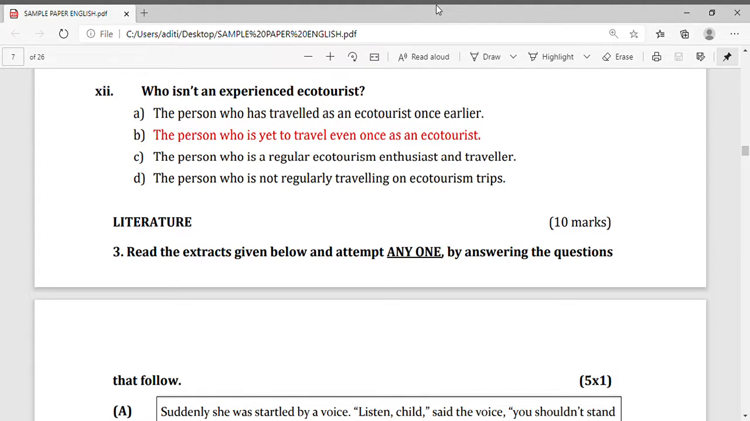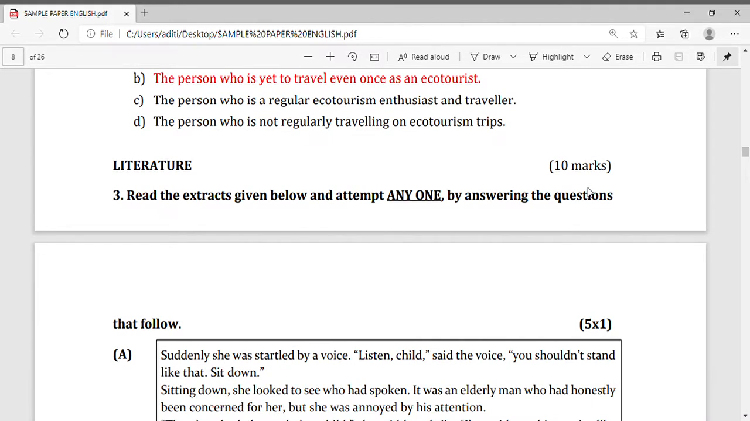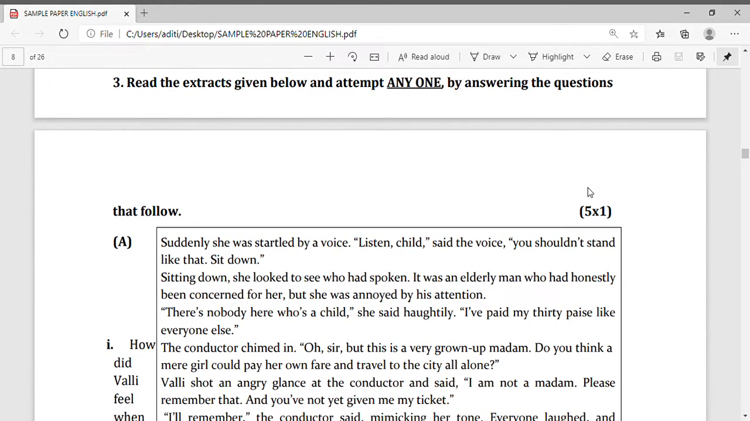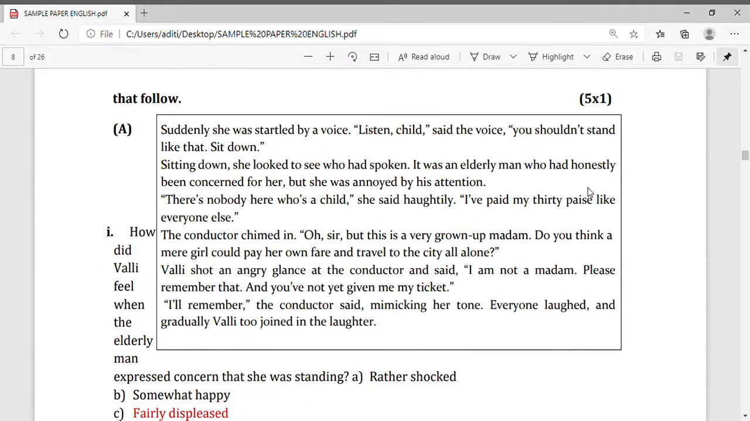Now, come to the literature part. That is question number 3. Read the extract given below and attempt any one by answering the questions. See, here two things are given. Question number 3 is also an objective question from your literature portion. Number A is of 5 into 1, which means you have to attempt only one, and here the passage is given.